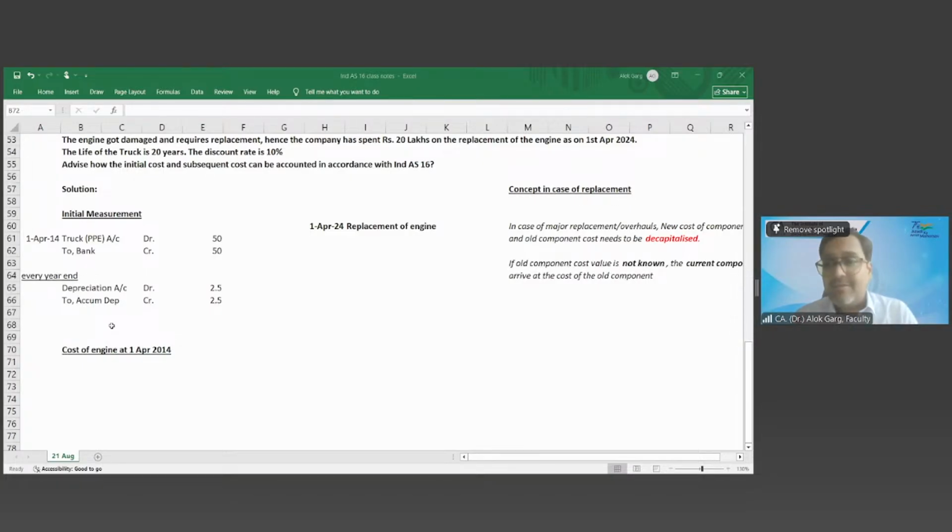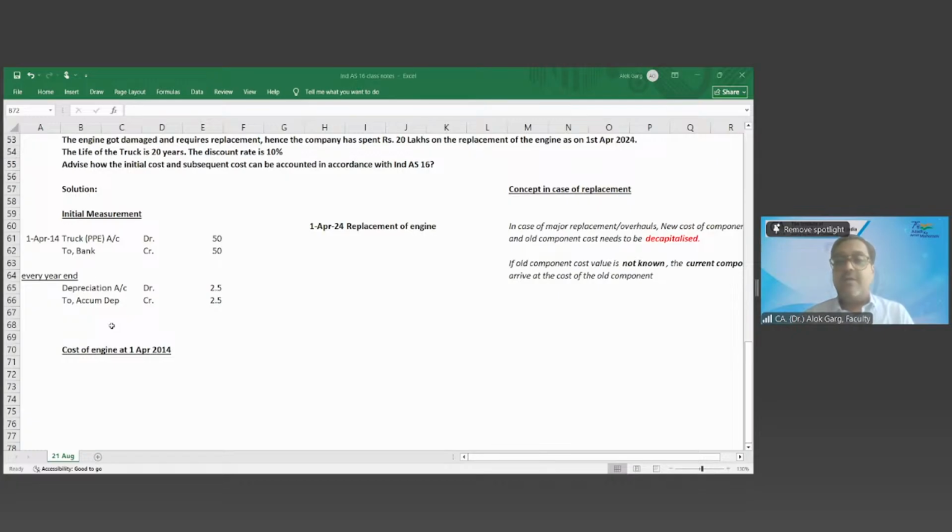By discounting, by computing the present value of the current cost, right? So what is my cost of engine as at 1st April 2014? It is the present value of current cost on the date of original purchase.